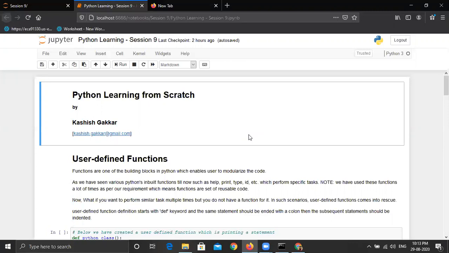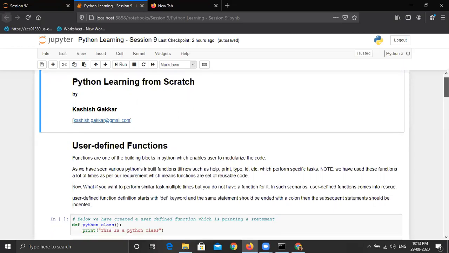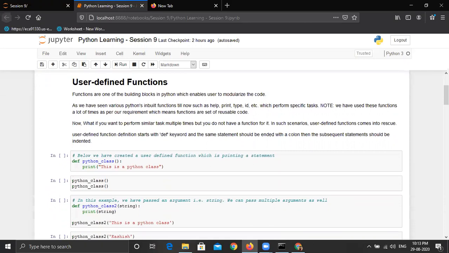These functions are everywhere, in SQL, in Java, in C. I think in every programming language functions are used. That's why I especially asked in the WhatsApp group to attend today's session, because from this session itself you will get a flavor of how to work on Python, like how to modularize things. So let's get started without wasting any more time.